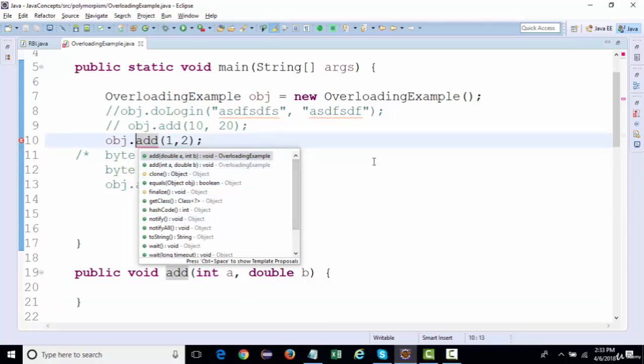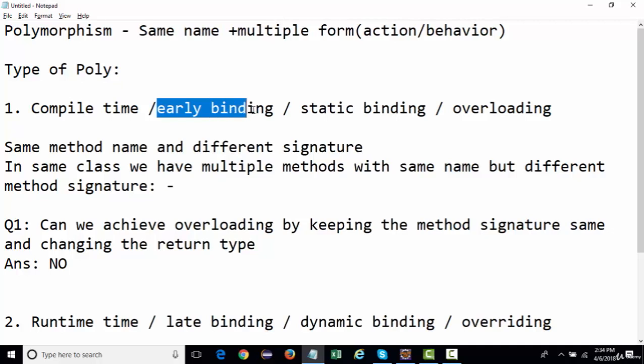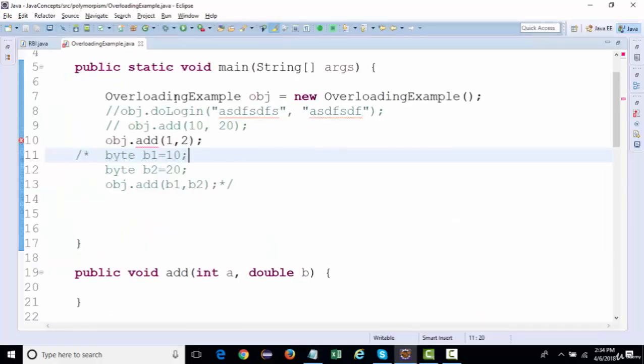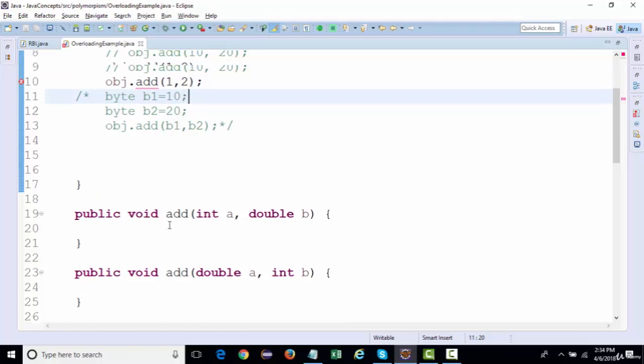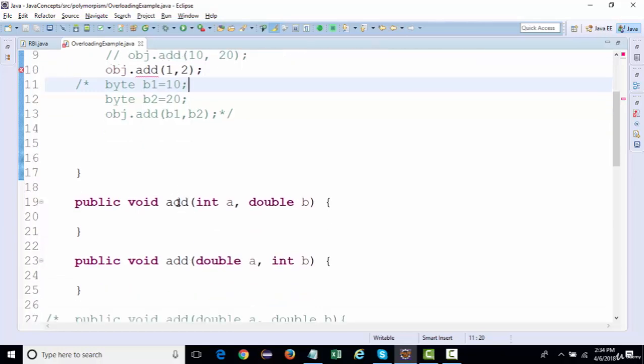So these things are decided at the compile time itself. And next, why do we call it early binding? Because it is actually bound before we run this method. So that is the reason we call it early binding.